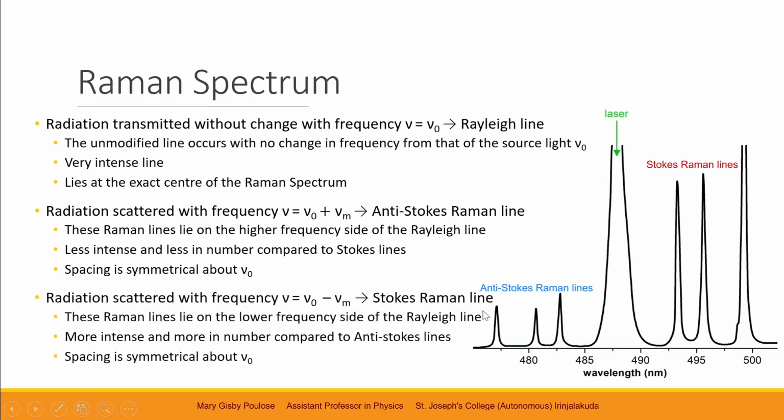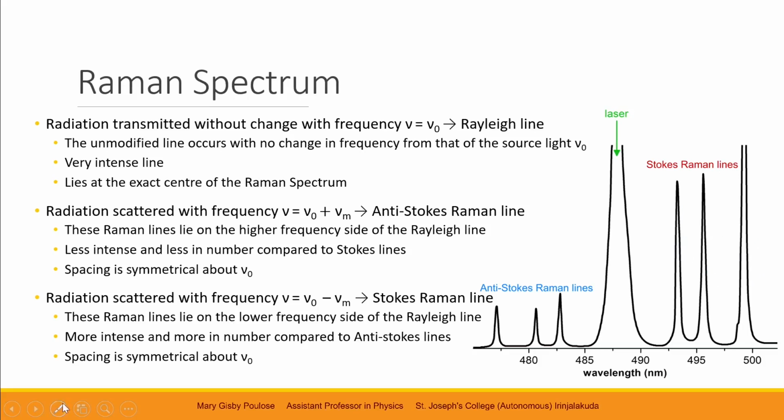Now the third type of lines is radiation scattered with frequency nu equals nu naught minus nu m. It represents the Stokes Raman lines. These Raman lines lie on the lower frequency side of the Rayleigh line. In other words, in terms of wavelengths, they lie on the higher wavelength side of the Rayleigh line, and they are represented by these lines.